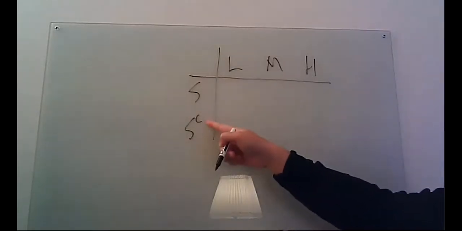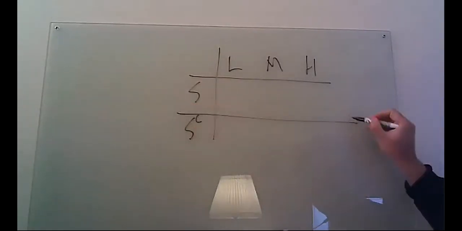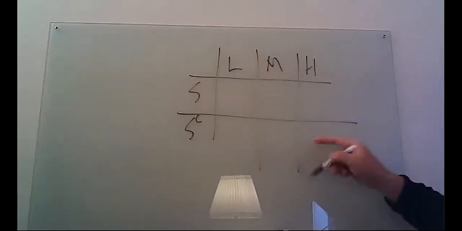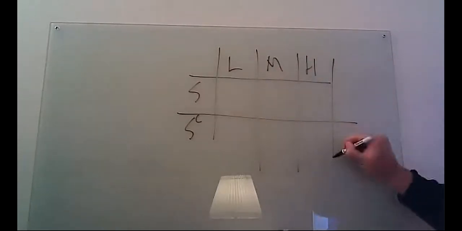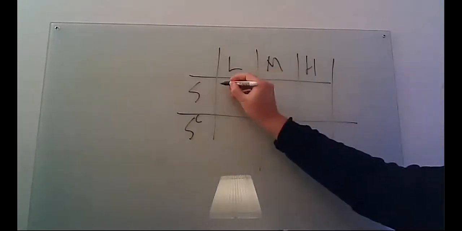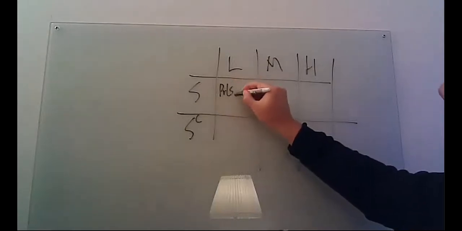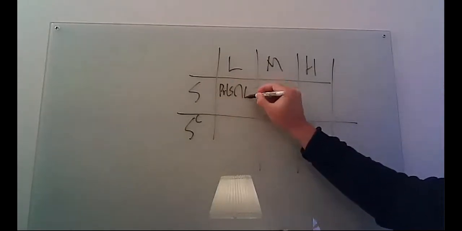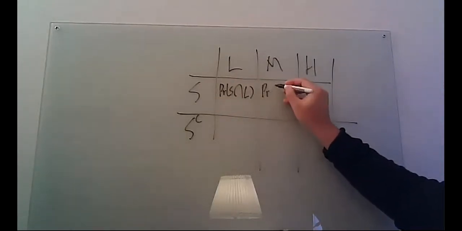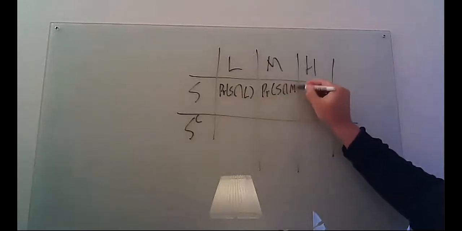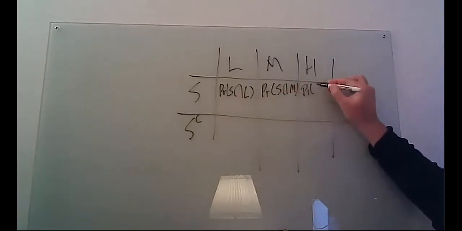Again, we learned this complement notation. So this is basically the probability of S intersection L, this is the probability of S intersection M, and this is the probability of S intersection H.